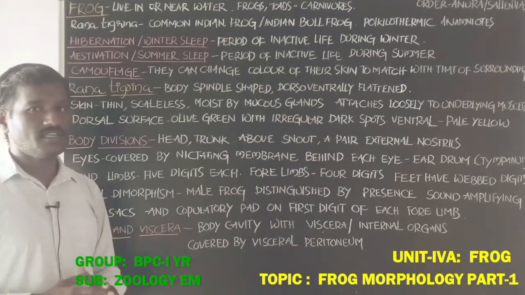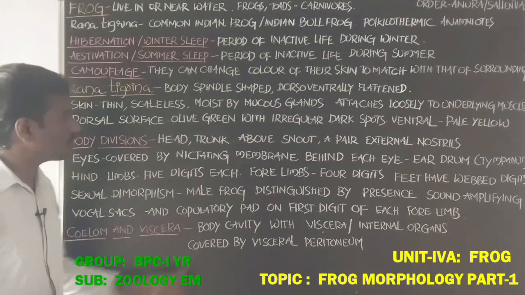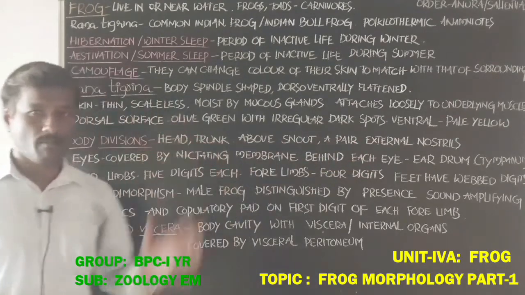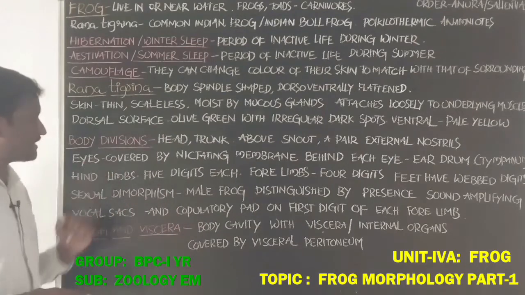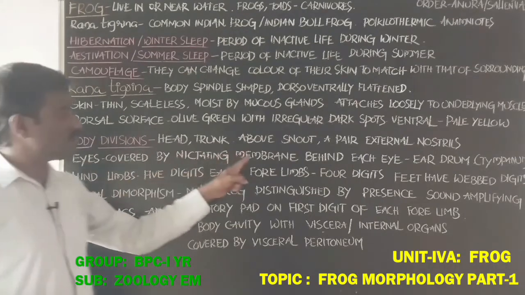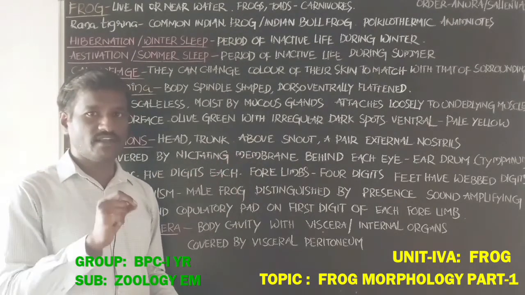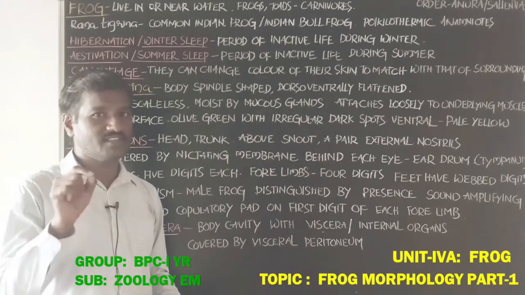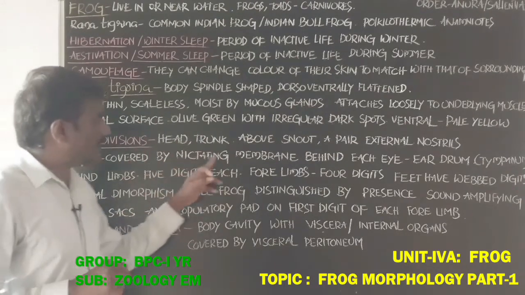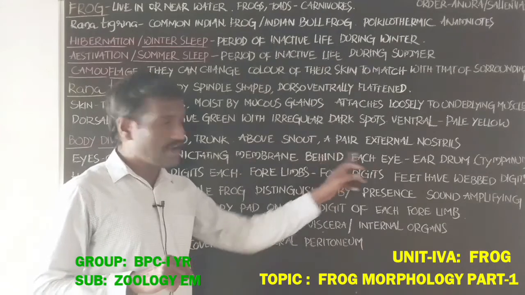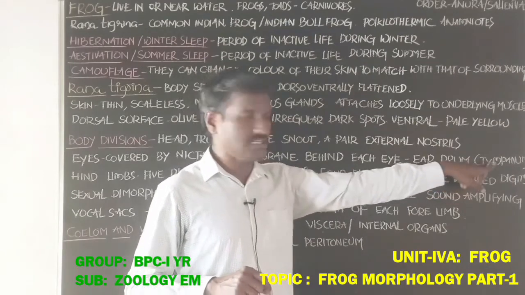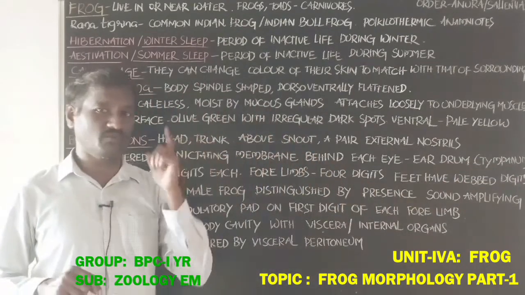Tail and neck are absent in the adult form. Above the snout, a pair of external nostrils is present. Eyes are paired and bulged, covered by a nictitating membrane, which protects them in water. Behind each eye there is an eardrum, the membranous tympanum, which receives sound waves.